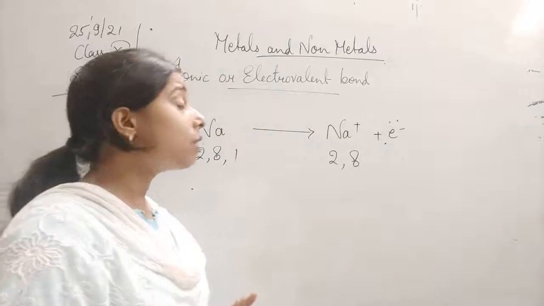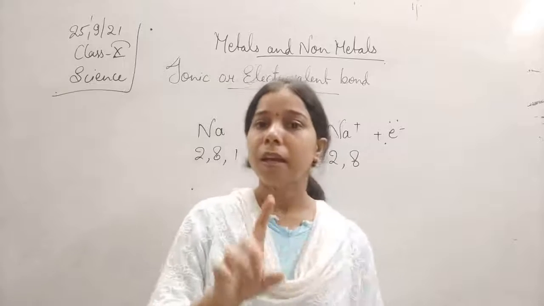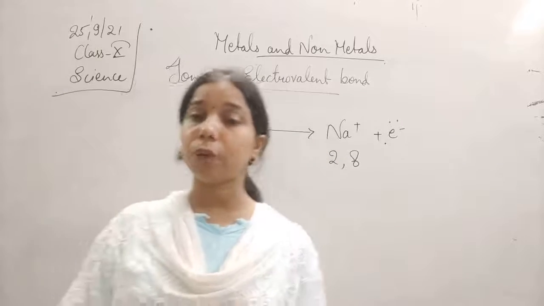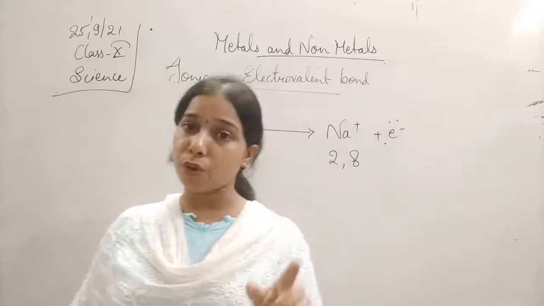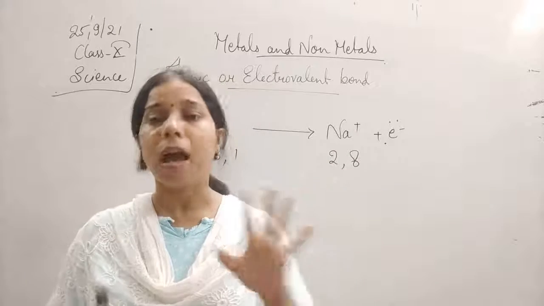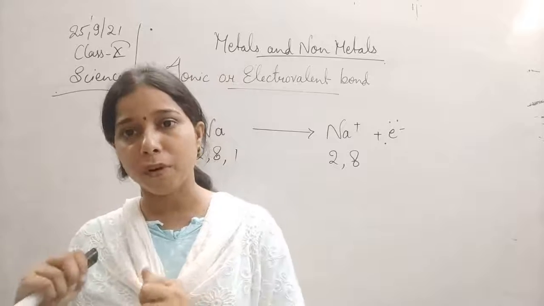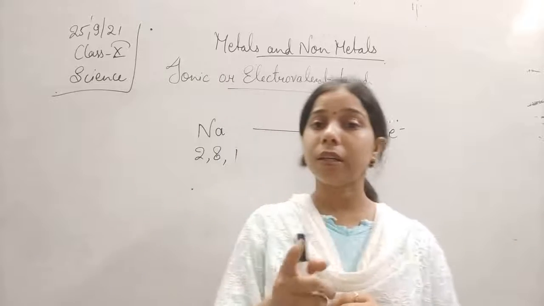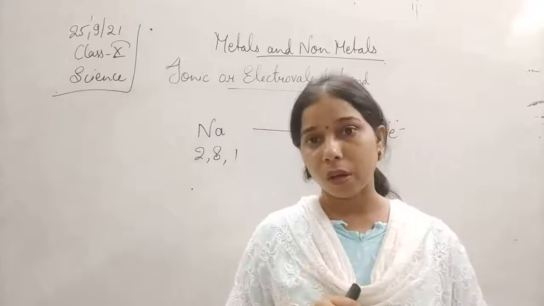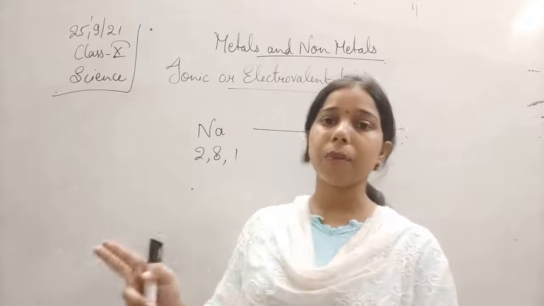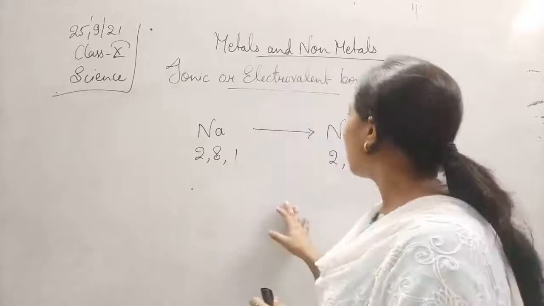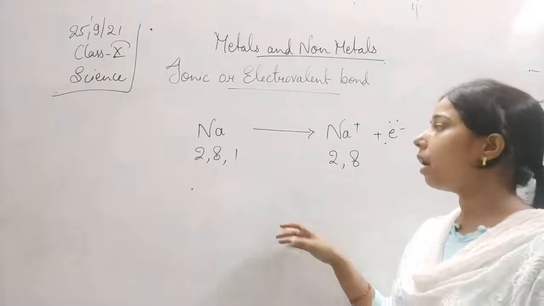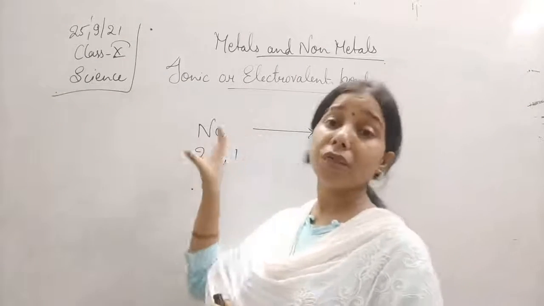Since it loses one electron, what happened? In class 9th we have seen what an atomic number is. Atomic number is equal to the number of protons, which is also equal to the number of electrons.